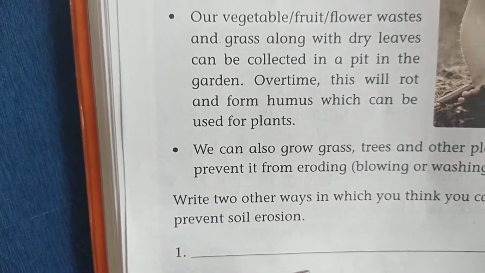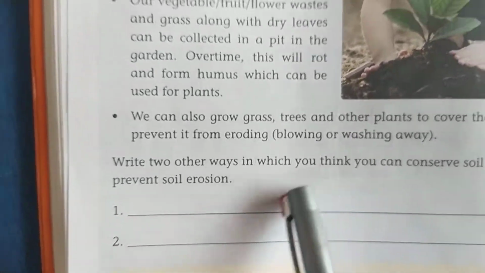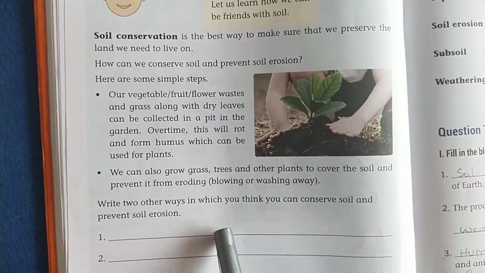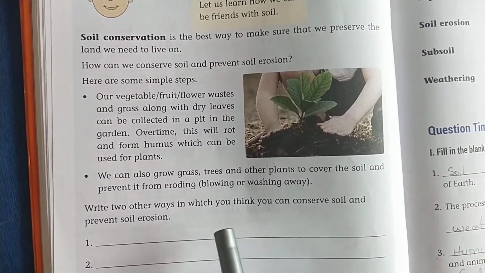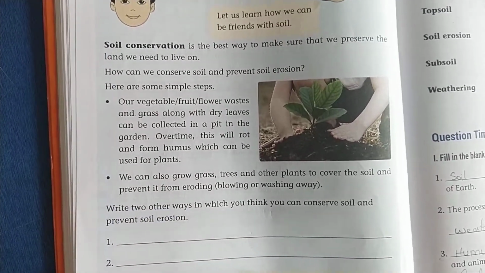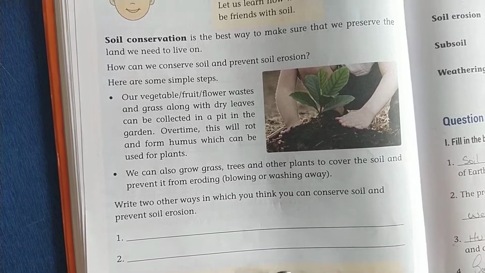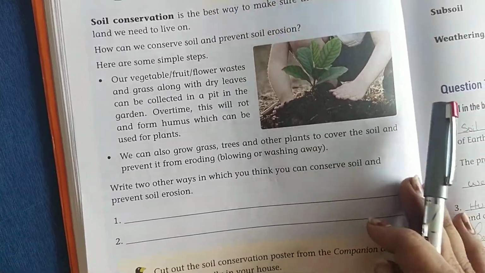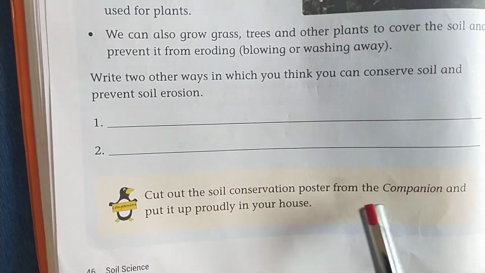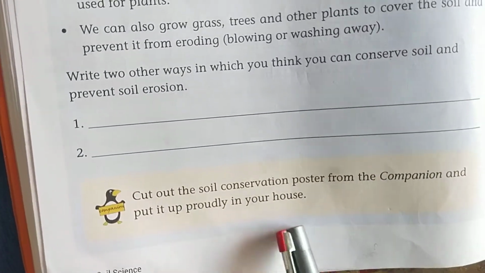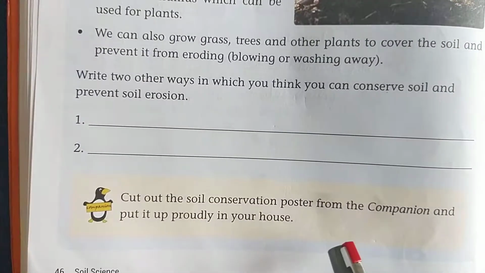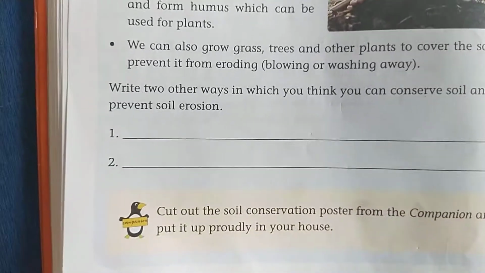Yes children, now here you have to write, this is today's homework, page number 46, children. You have to write any two ways you can conserve the soil and prevent soil erosion. Okay, so write two reasons. You have to write two ways how you would prevent soil erosion. And next here, cut out the soil conservation poster from the companion and put it up proudly in your house. In the companion you have the soil conservation poster, so you have to cut it and stick it in your house.